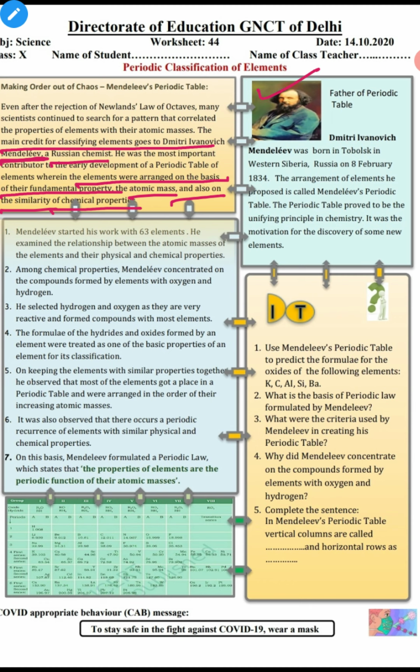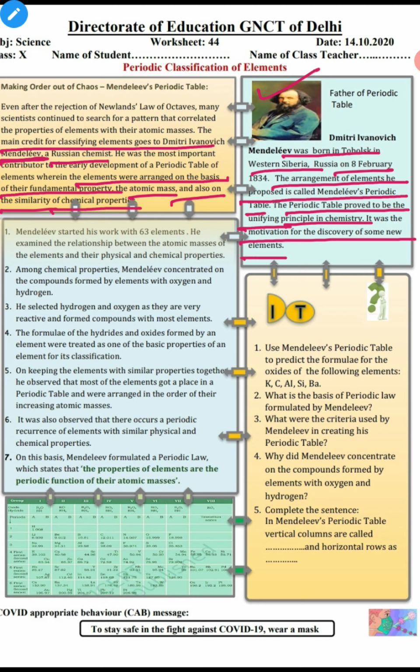Now, who is this Mendeleev? Dmitry Ivanovich Mendeleev was born in Siberia, which is in Russia, and the arrangement of elements he proposed is called Mendeleev's periodic table. The periodic table proved to be a unifying principle in chemistry, and it was motivating for the discovery of some new elements.